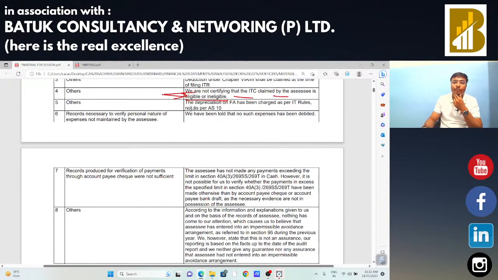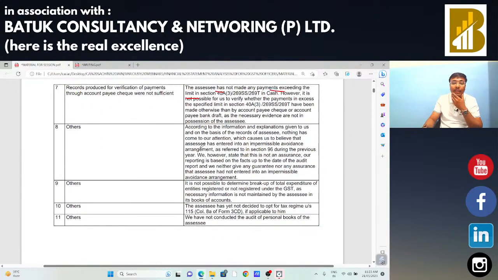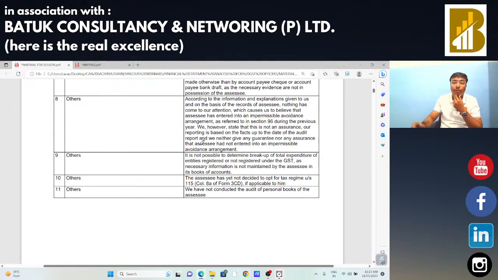Then after, we have been told that no such expenses has been debited. The assessee has not made any payment exceeding the limit. ये income tax का point है. We need to be very much careful for that. It is not possible to determine breakup of total expenditure of entities registered or not registered under the GST, as necessary information is not maintained by the assessee in its books of accounts.